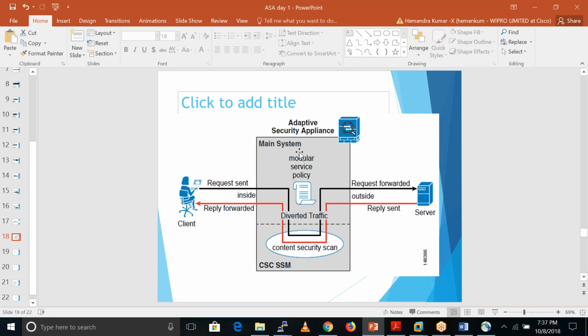But nobody uses the CSC module in ASA because it is not efficient. So if somebody asks, can we do URL filtering with the ASA, you can say we can do basic URL filtering if we are using the CSC SSM module on that ASA firewall.